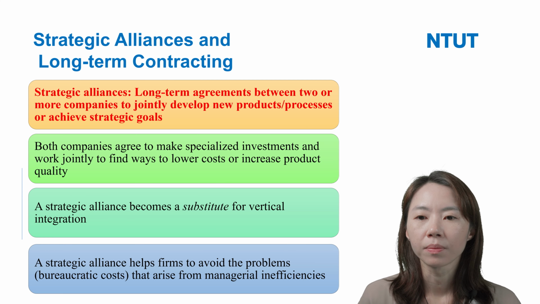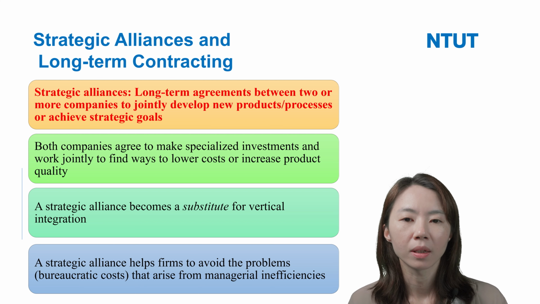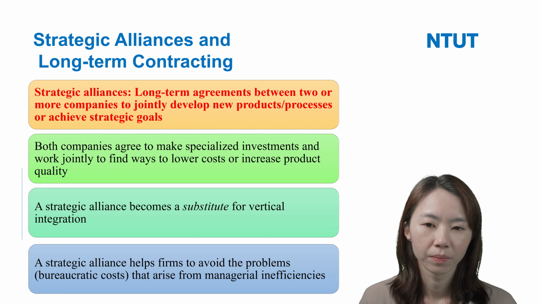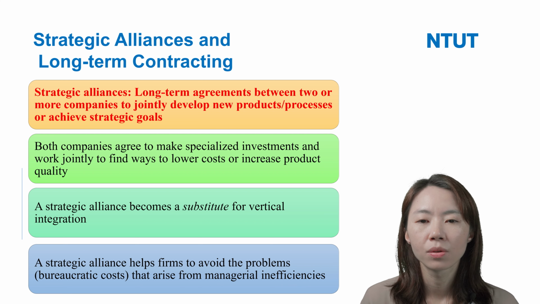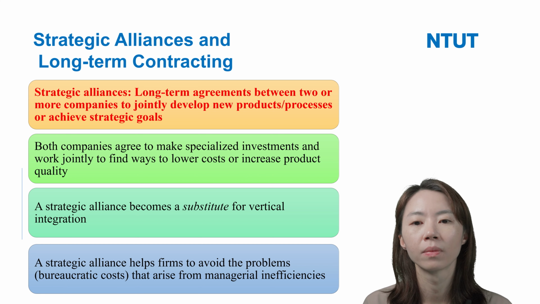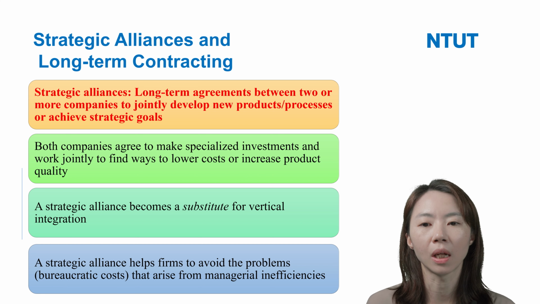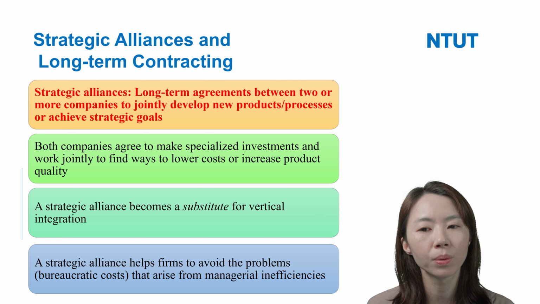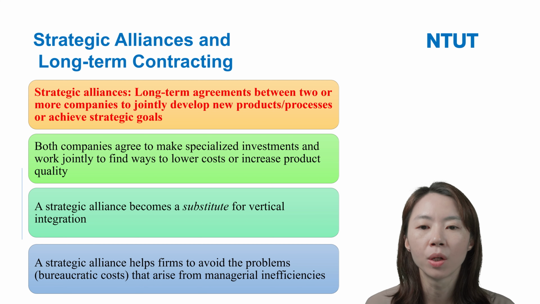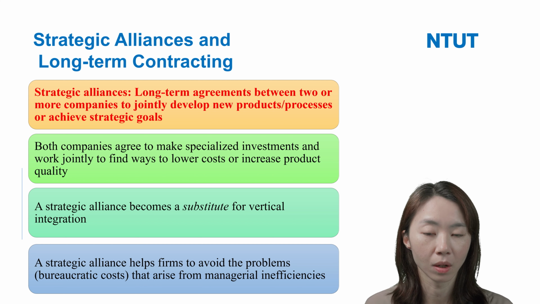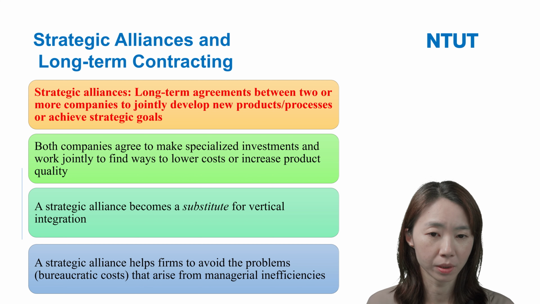And last, we talk about strategic alliance and long-term contracting. What is a strategic alliance? It is a long-term agreement between two or more companies to jointly develop new products, processes, or services, or to achieve strategic goals.